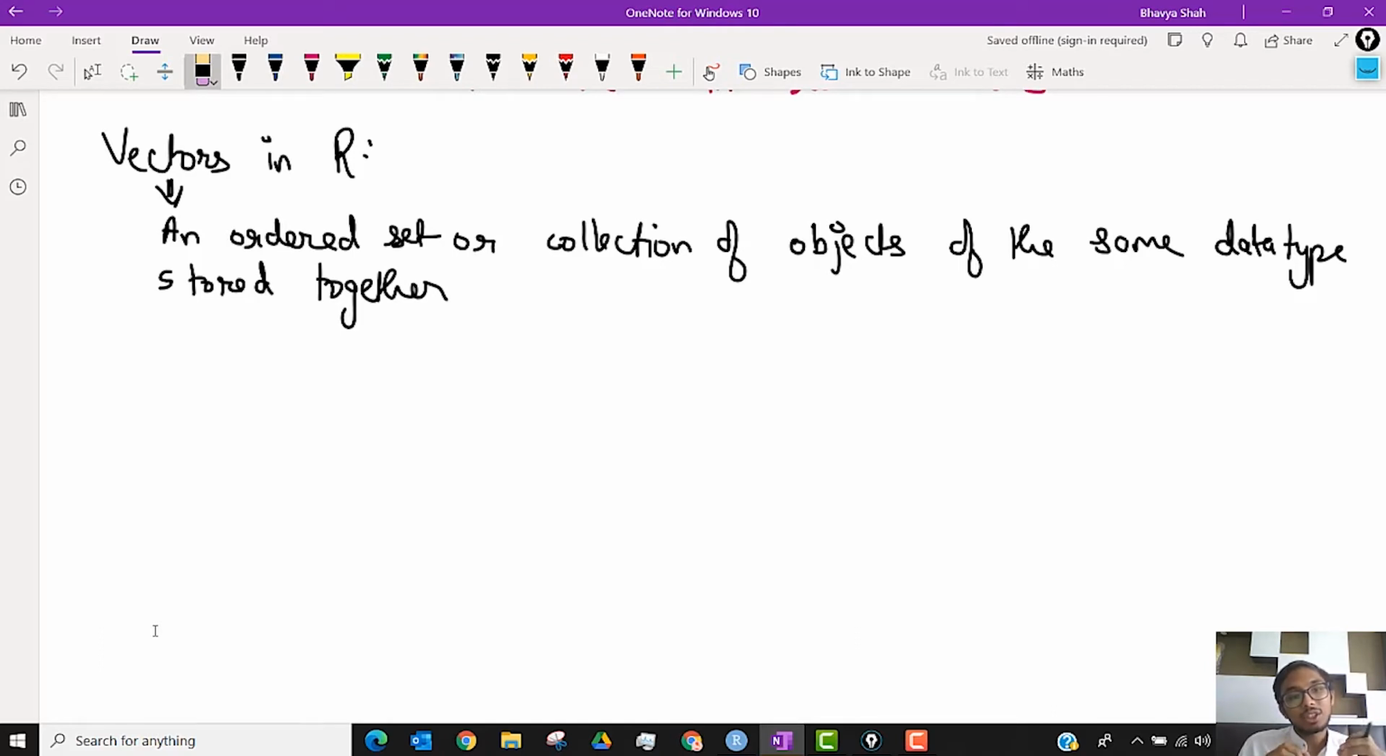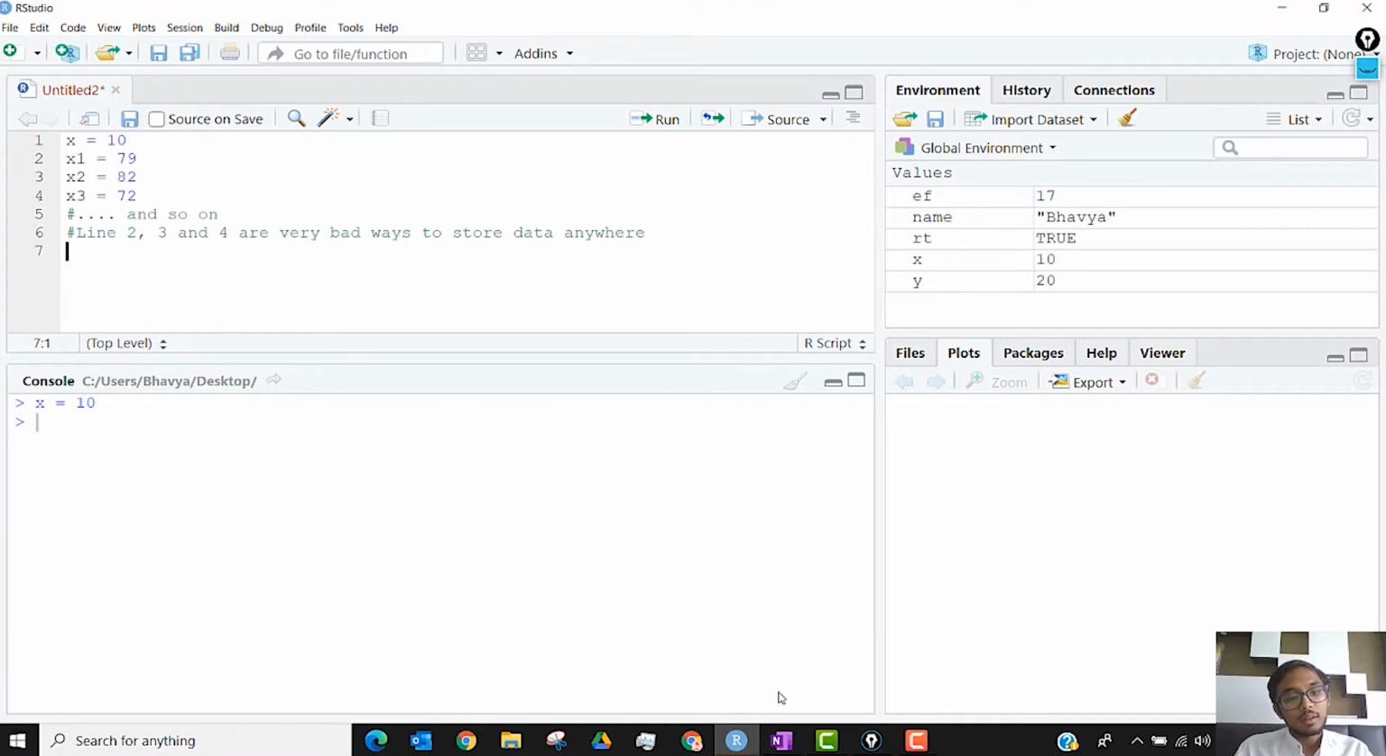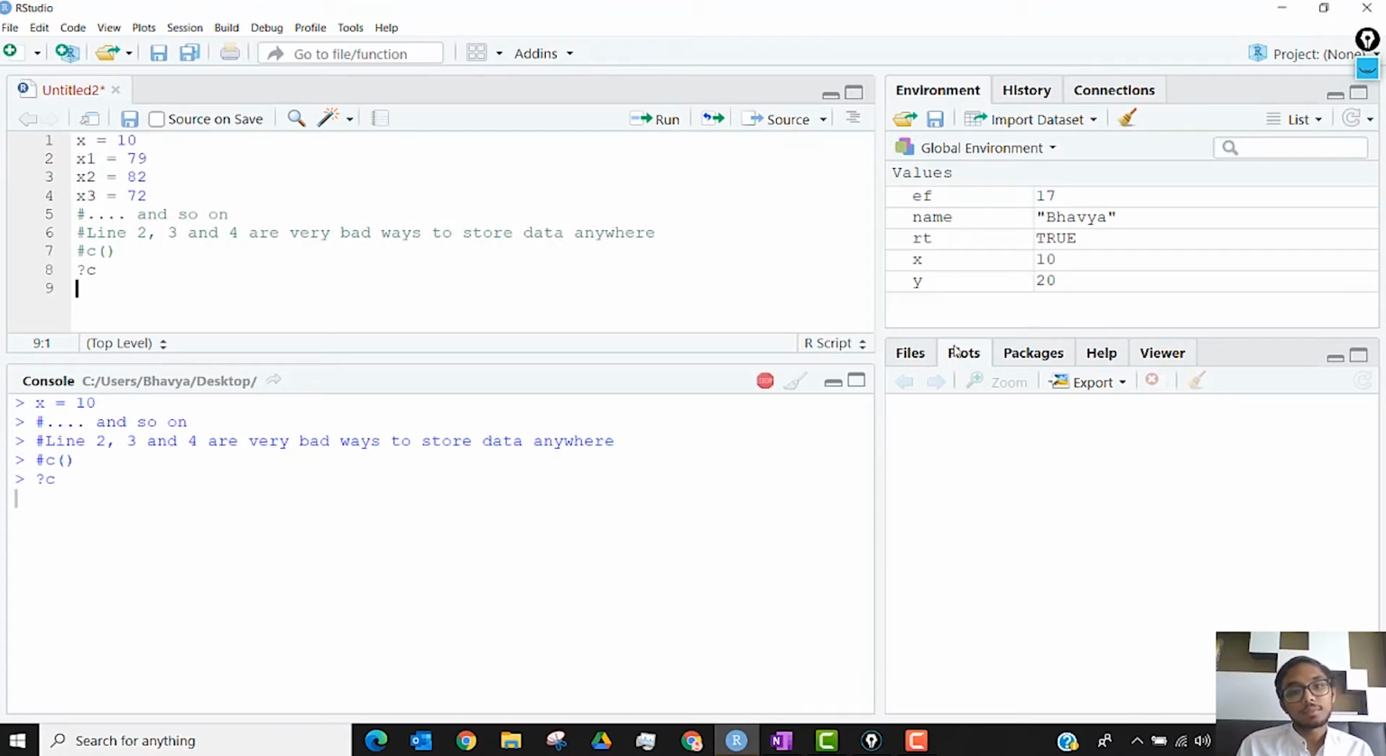Now coming to vectors in R, vectors are created using the C function. Whenever we come across a new function, ideally we should go ahead and type question mark and the name of that function to check out the help section for it.